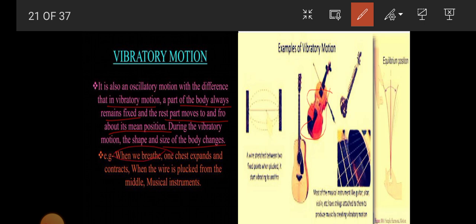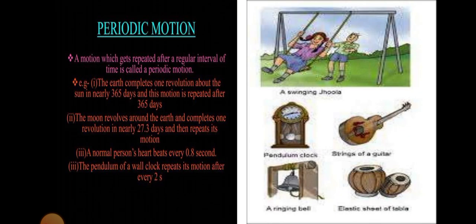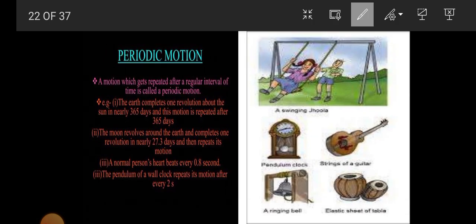When we breathe, the chest expands and contracts. Obviously, when a wire is plucked from the middle, a musical instrument, all are examples of vibratory motion. So vibratory motion is a part of oscillatory motion also. Here part of the body remains fixed, and the rest of the part always does to and fro about its mean position. Example, musical instrument. When we breathe, when we respire, we exhale or we inhale.